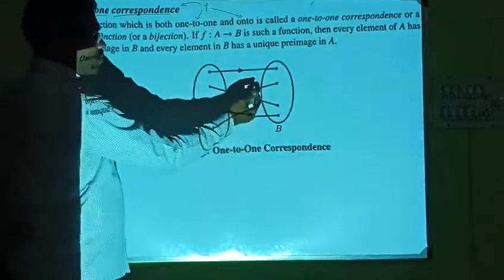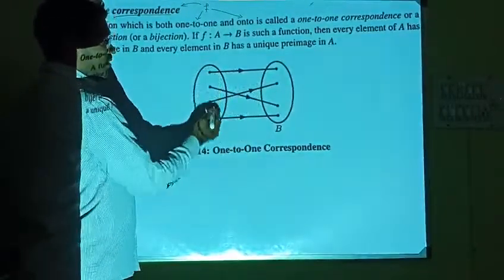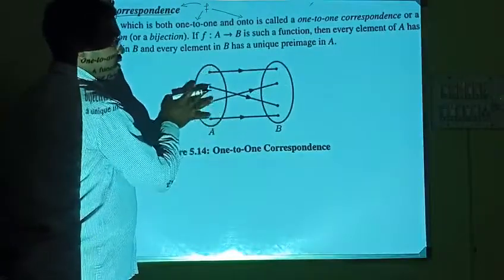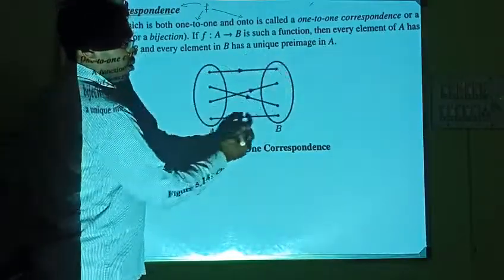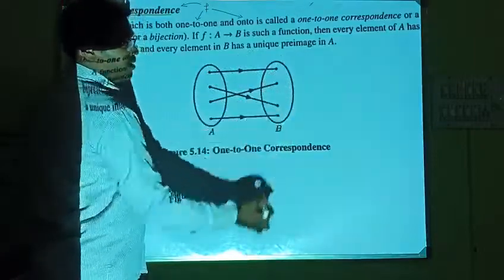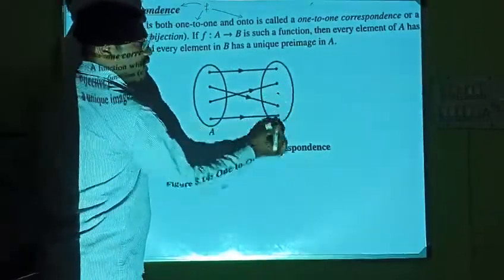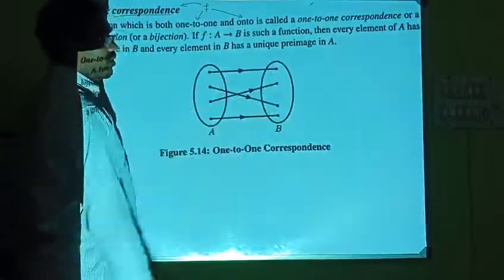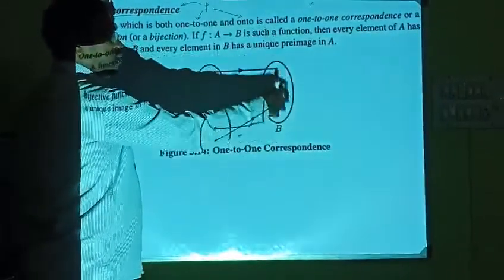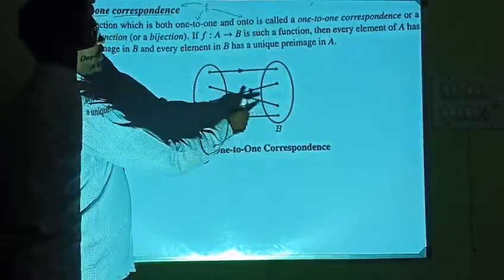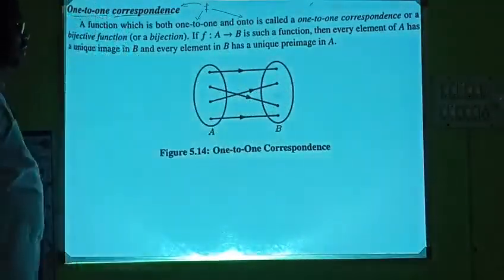So here different elements have got different images, and also no element is left out here. If you have one more element here, it is one-to-one but not onto. But here we don't have any elements left alone. All the elements are mapped. So this is called one-to-one and onto. So it is one-to-one correspondence.